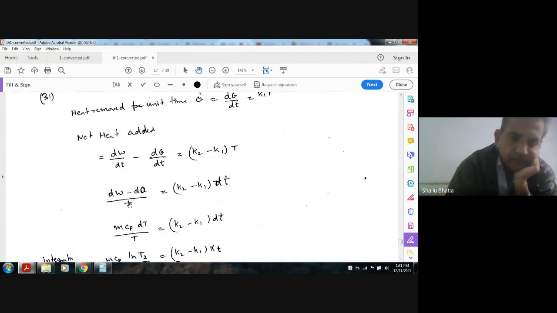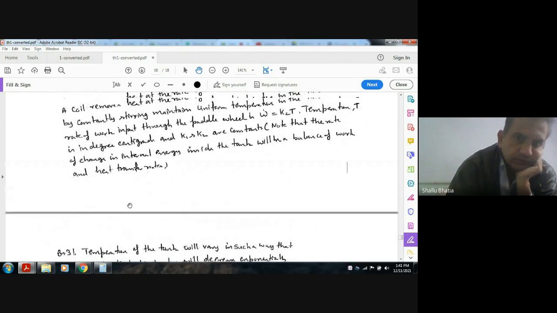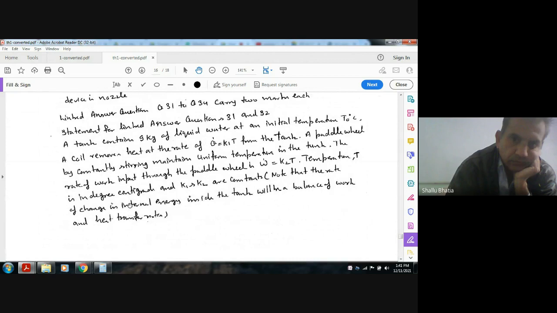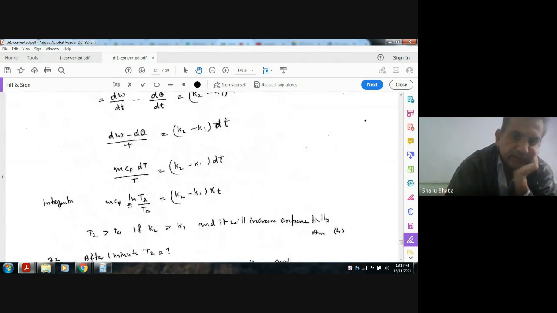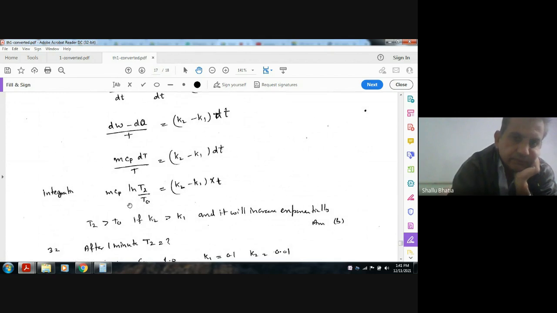As it is water, which is incompressible, energy added is m c dT. It will change its temperature when we add energy.